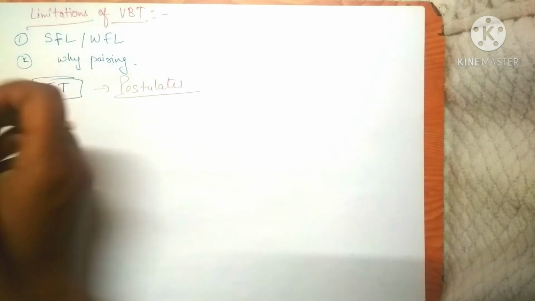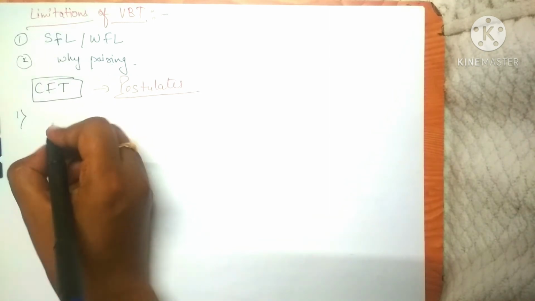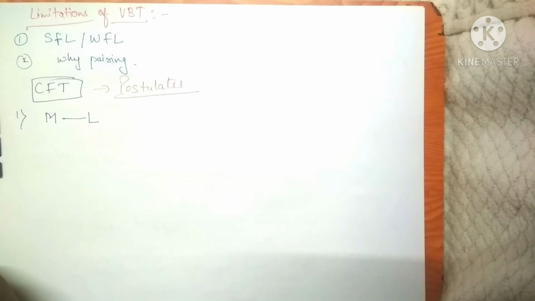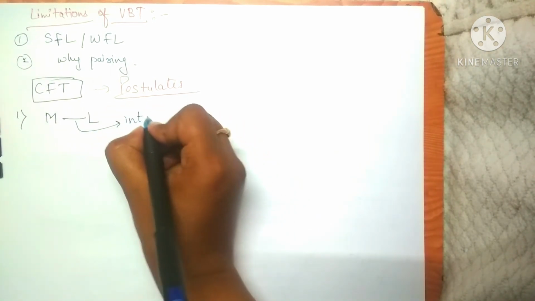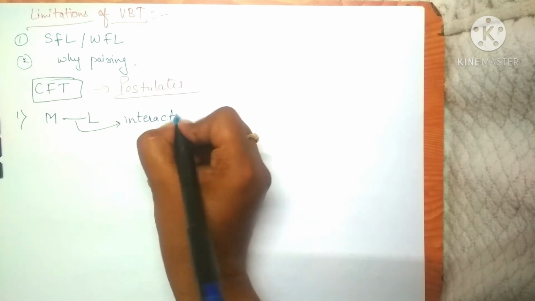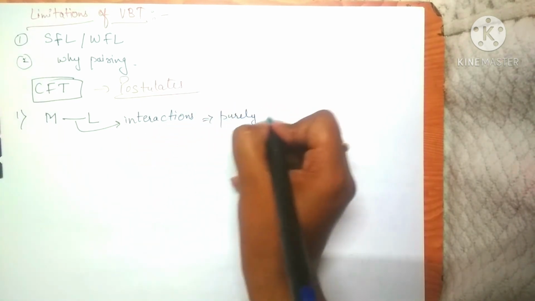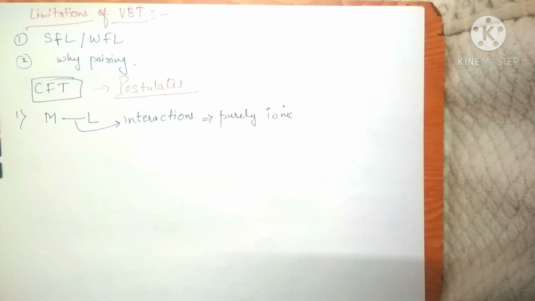The first postulate was that in a metal ligand interaction during coordinate complex formation, the interaction between metal and ligand is going to be purely ionic, or you can say predominantly ionic.